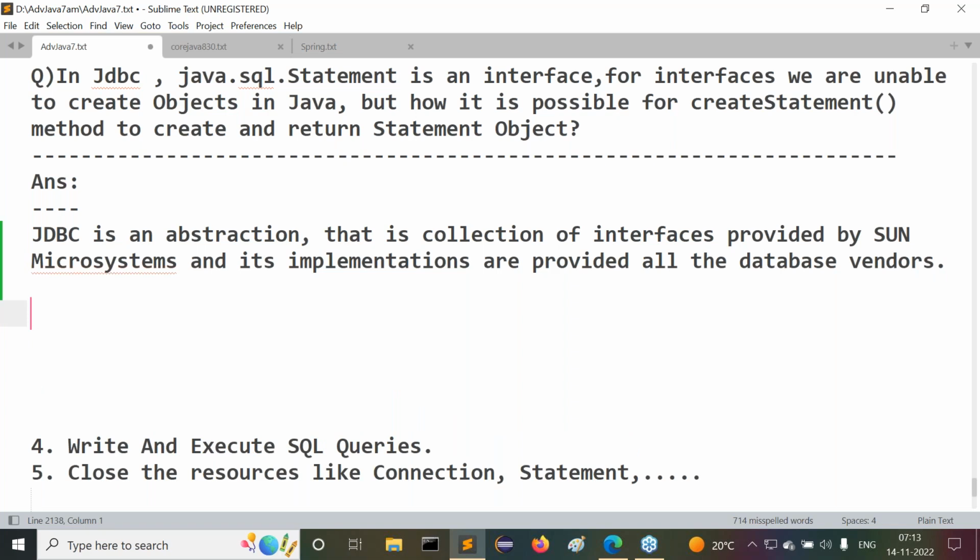Then what is the next point? After understanding this, all of you observe carefully. The next one is this.